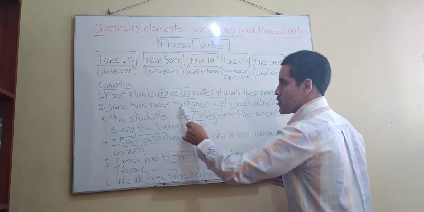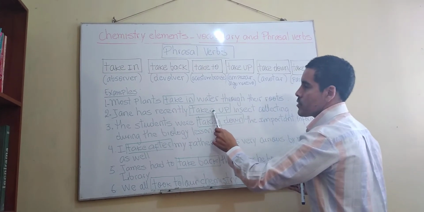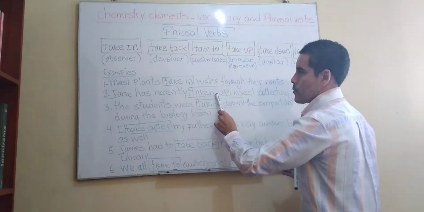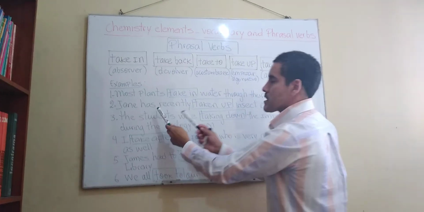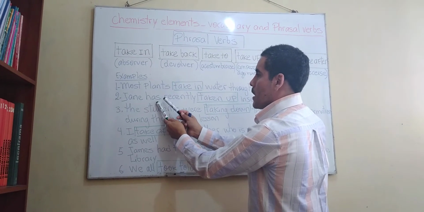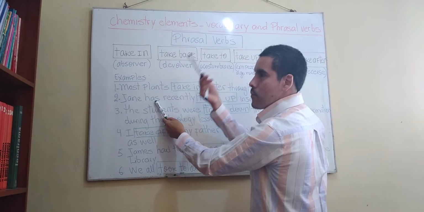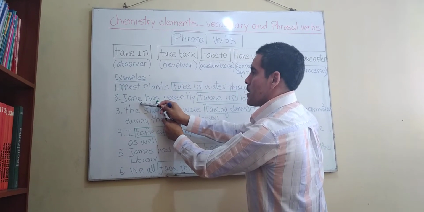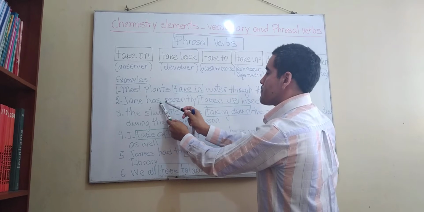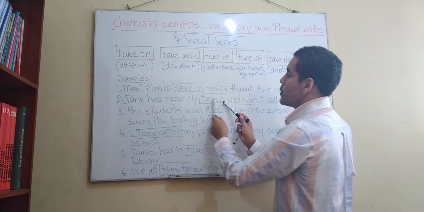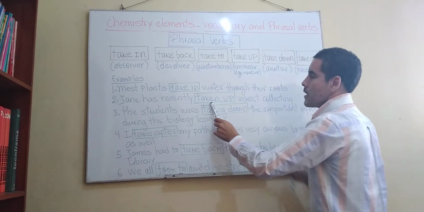Jane has recently taken up. Aquí lo tenemos en present perfect tense, en el tiempo presente perfecto. ¿Por qué? Porque estamos usando aquí el has, ¿no? Que significa en este caso, bueno, hemos, han, de acuerdo a la persona. En este caso es Jane, ¿no? Jane ha, yes, empezado algo nuevo recientemente.